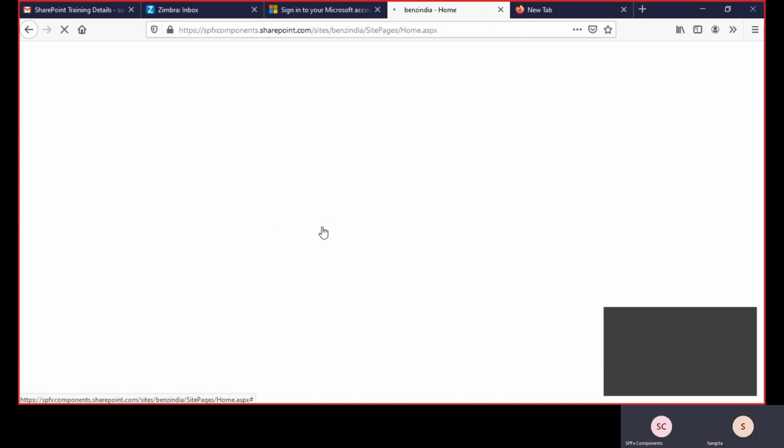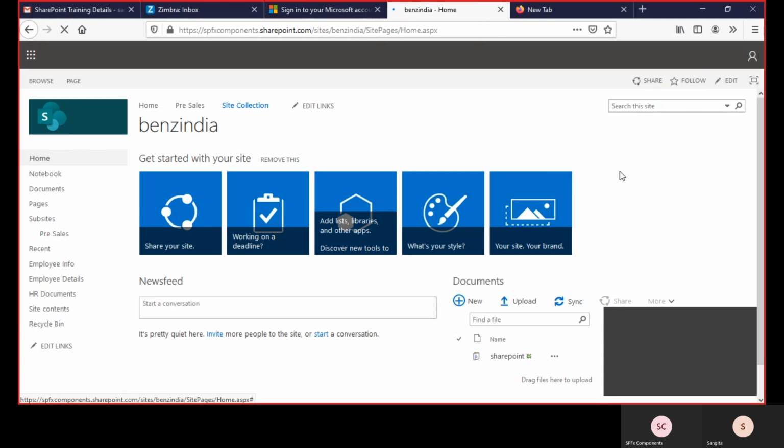So now you are able to access the site collection and subsite. Only I can create the site collection. You are not able to create it, but you can create subsites, lists and libraries.